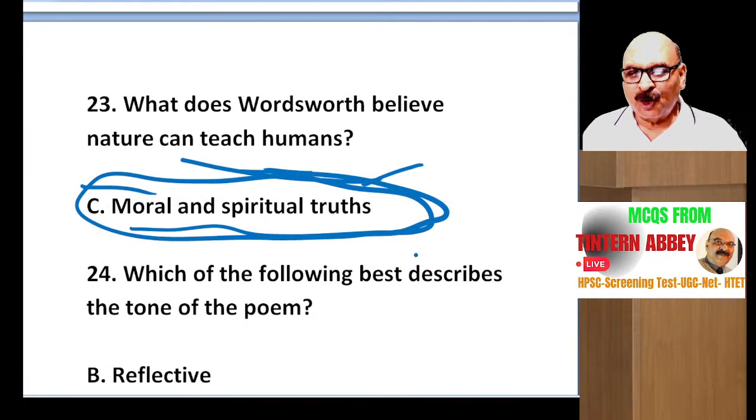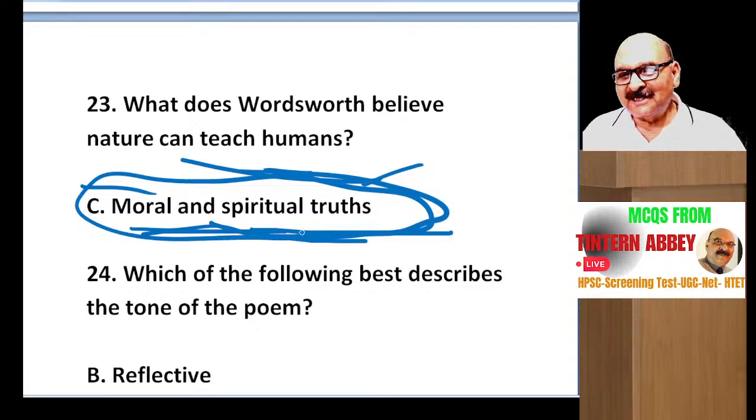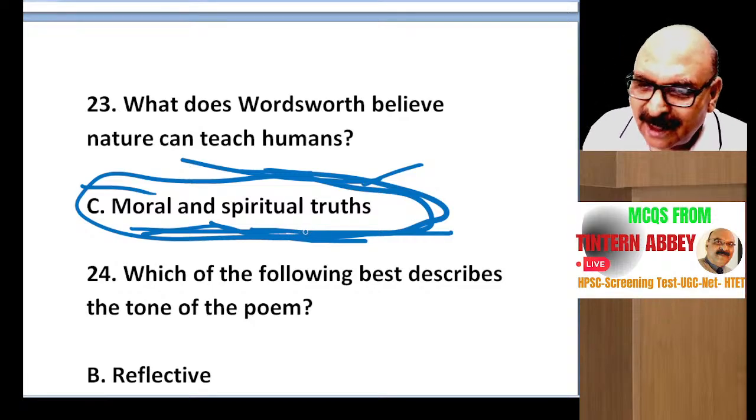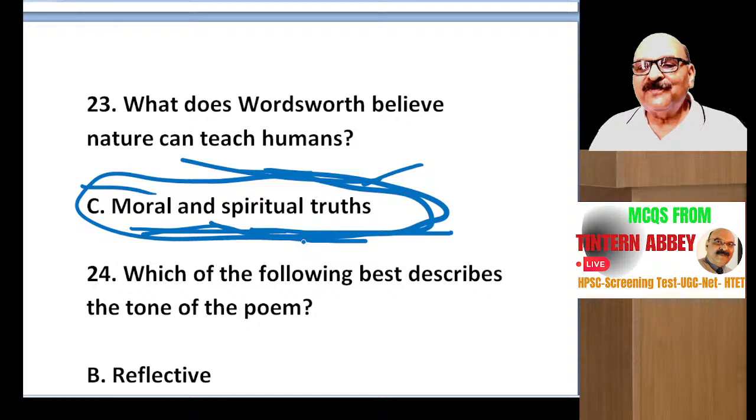It teaches us boldness. It teaches us how to sacrifice in our life. Many things we learn from nature. It has healing power. So the person who is the son of nature, they can face life very boldly. They can go through any type of hardship of life.